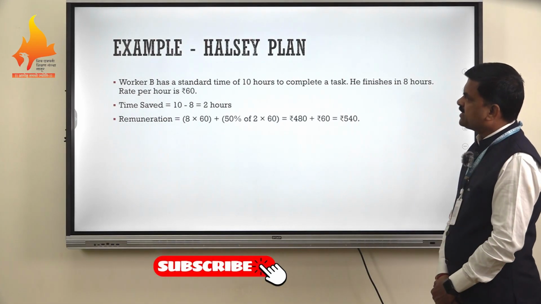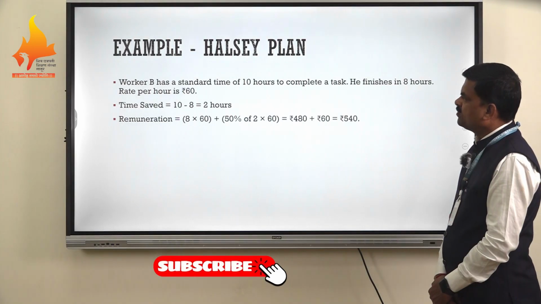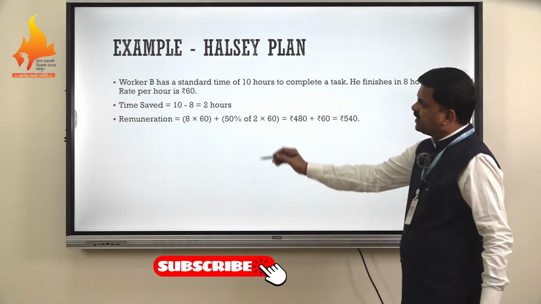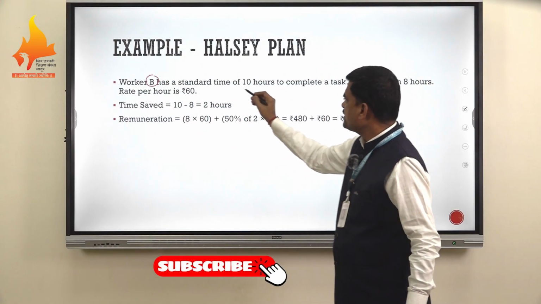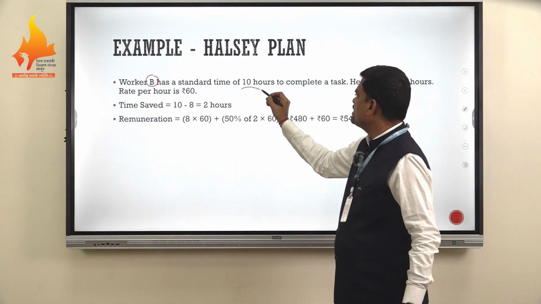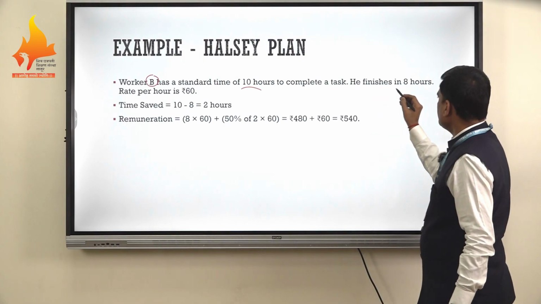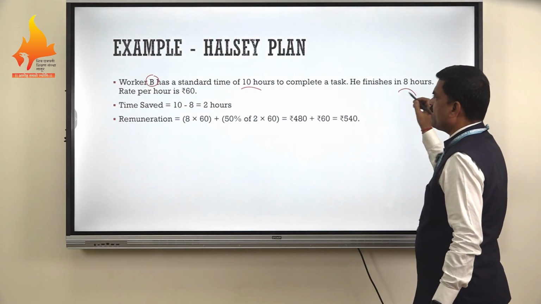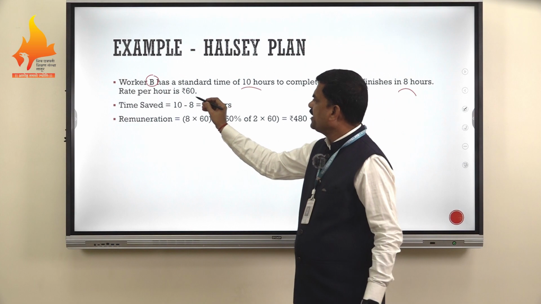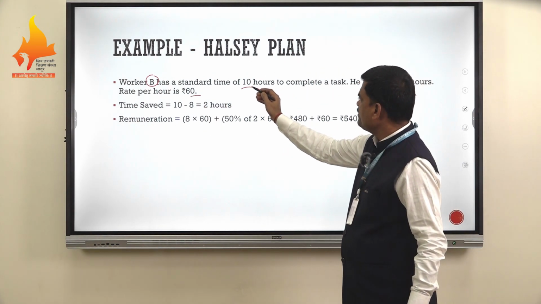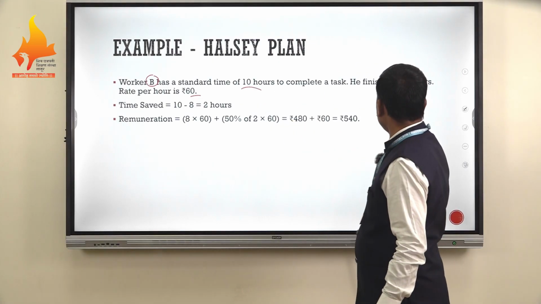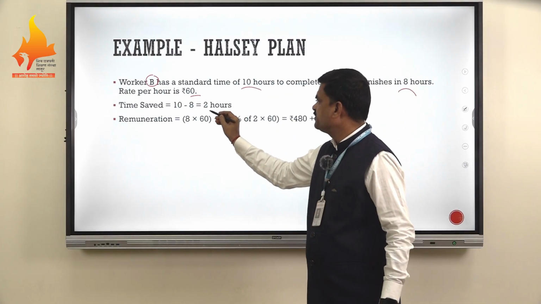Now let's take an example of the Halsey plan. Worker B has a standard time for the job of 10 hours and he finishes his job in 8 hours. The rate per hour is rupees 60. So in short, the time saved is 10 minus 8, that is 2 hours.